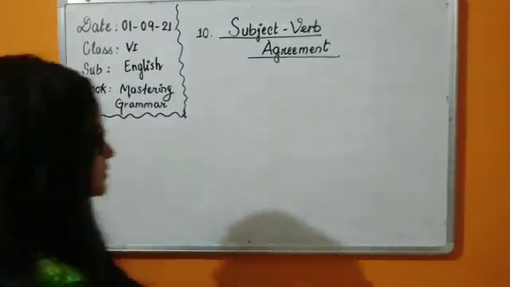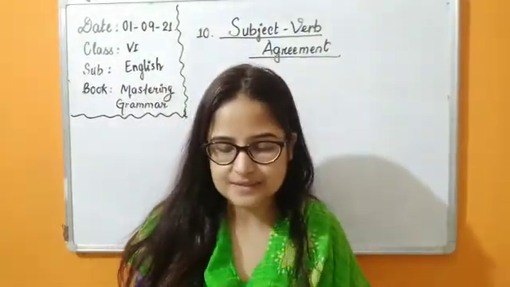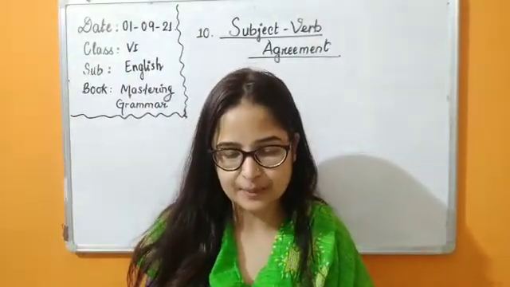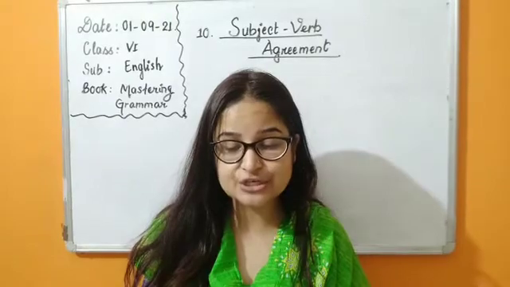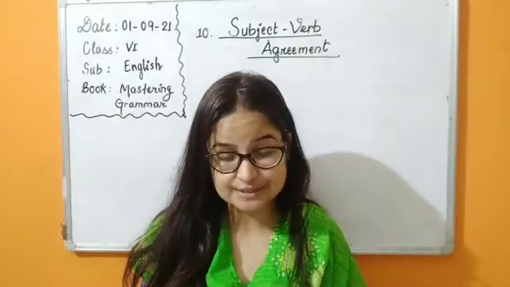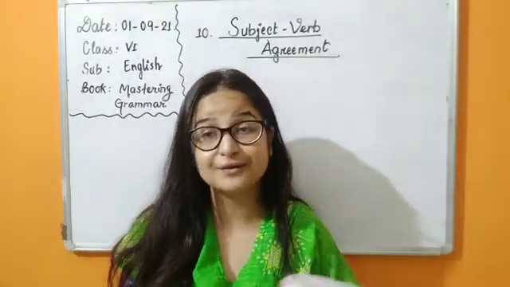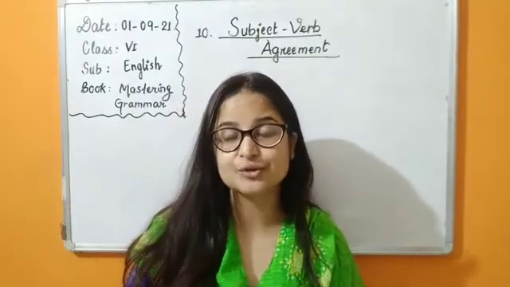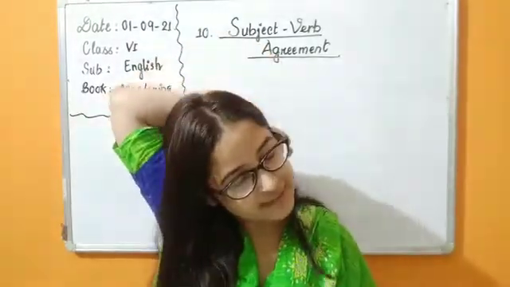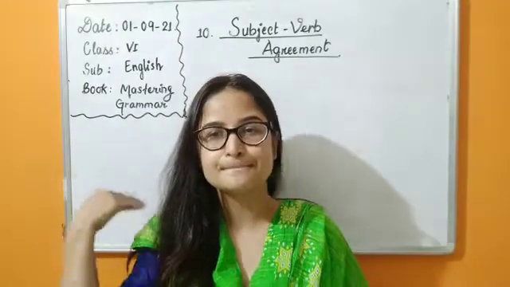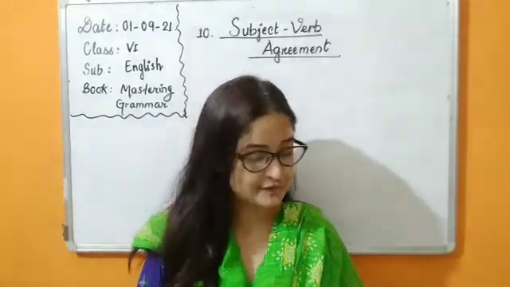Let's see what we are asked to do. Fill in the blanks with the correct form of the verbs given in brackets. Sumaira and Sheena dash good speakers. So the verb we have to use should be in be form. That means is, are, am, was, were. These verbs we have to use.